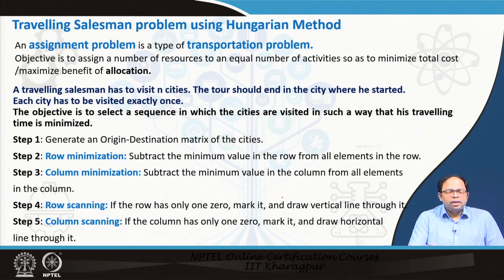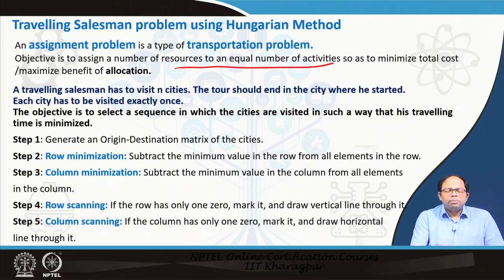You can understand that the objective is to assign a number of resources to an equal number of activities, and that means we have to do matching between the starting point and the delivery points, and determine which combinations are the shortest one. Overall, when we add up all the costs, which would be the minimum cost, and if I can connect them in sequence and they follow the principles of the TSP problem, then it could also be used to solve a traveling salesman problem.